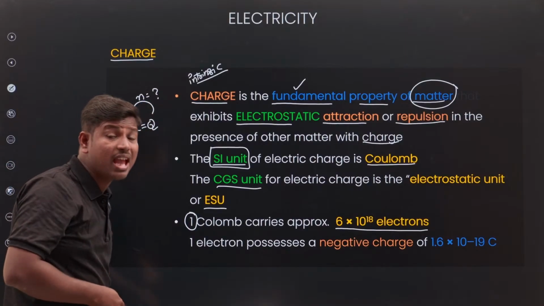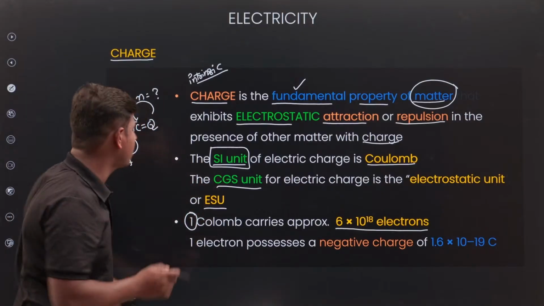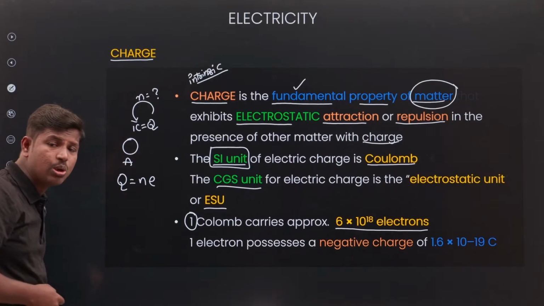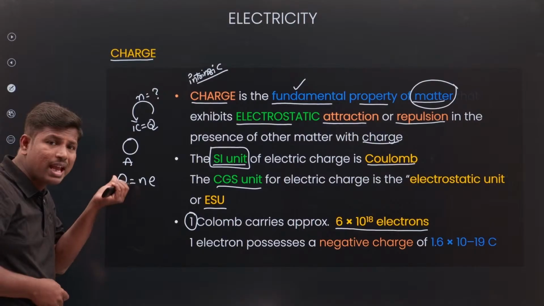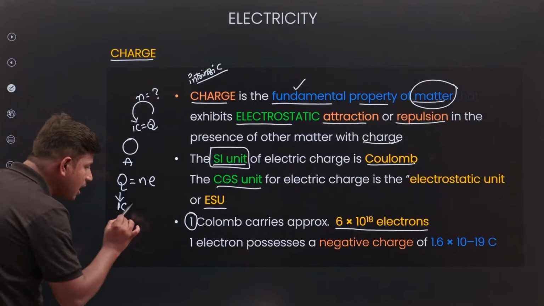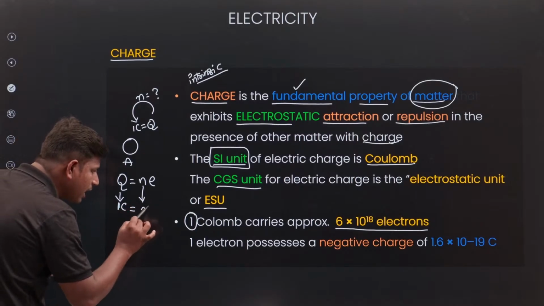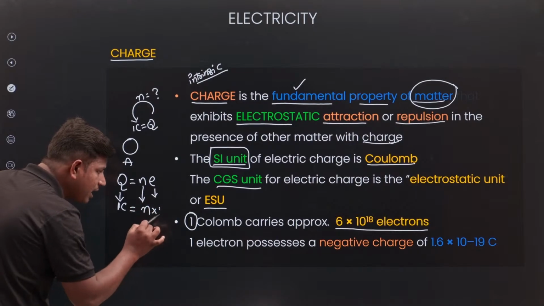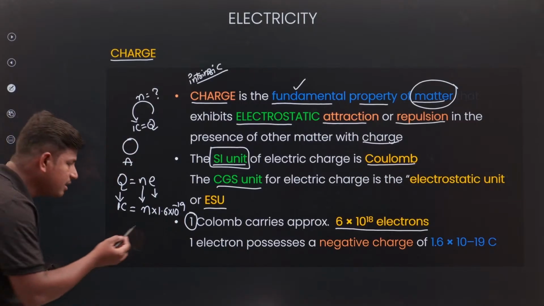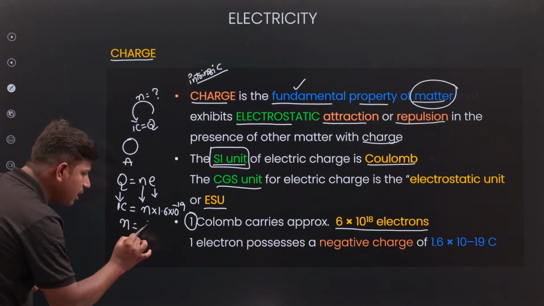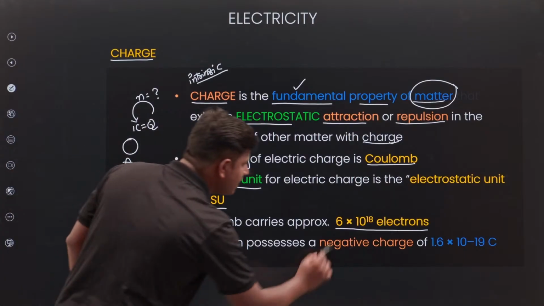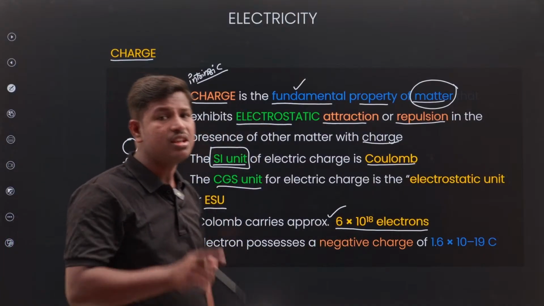How can we calculate? We have the formula of quantization of charge: Q is equal to Ne. Remember, Q is equal to Ne. Q is the charge, here 1 coulomb. The number of electrons N we don't know. The charge of 1 electron is 1.6 into 10 to the power of minus 19. Then the N value you will get is 1 by 1.6 into 10 to the power of minus 19, which gives 6 into 10 to the power of 18 electrons in 1 coulomb of charge.